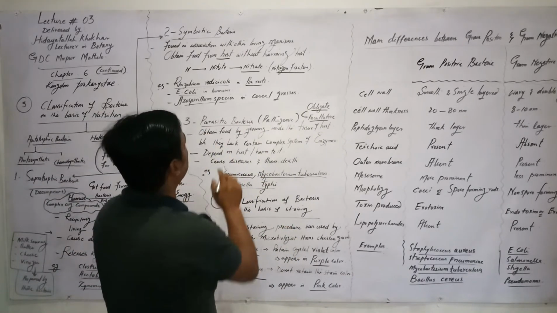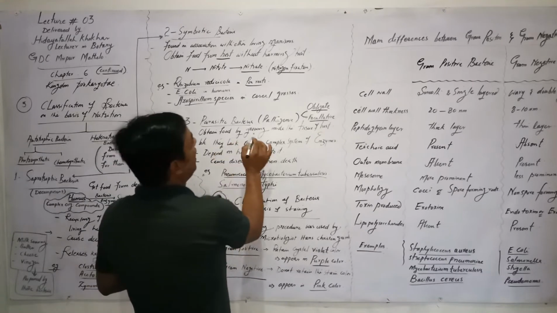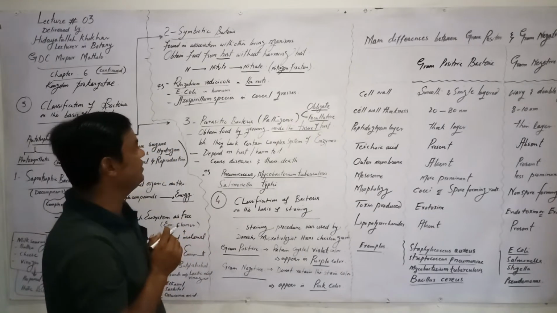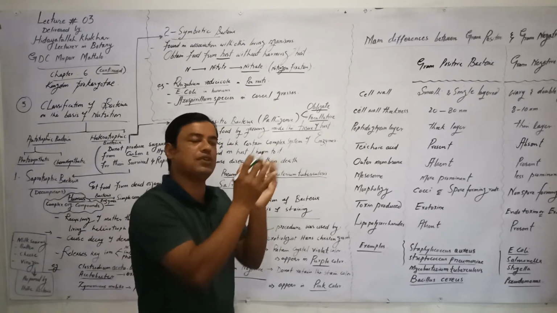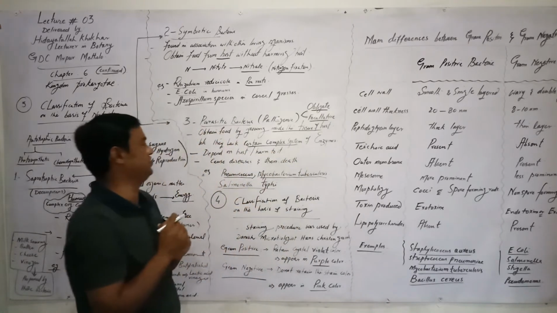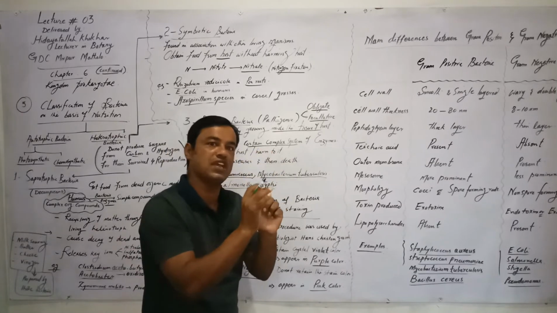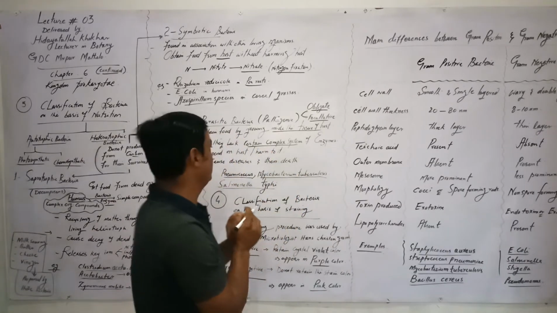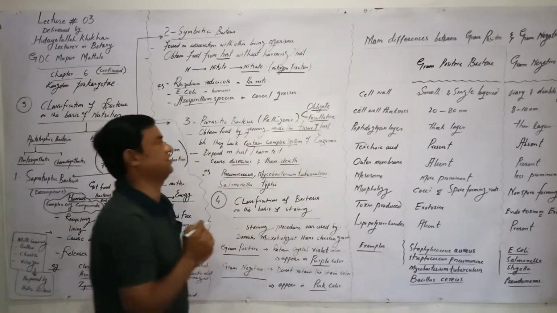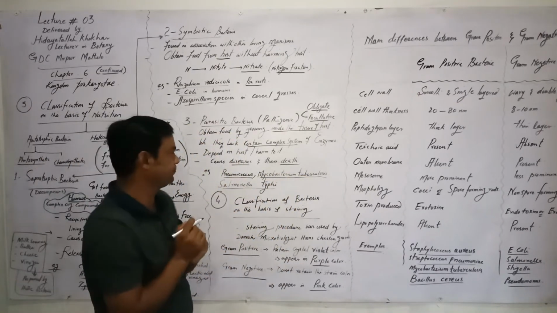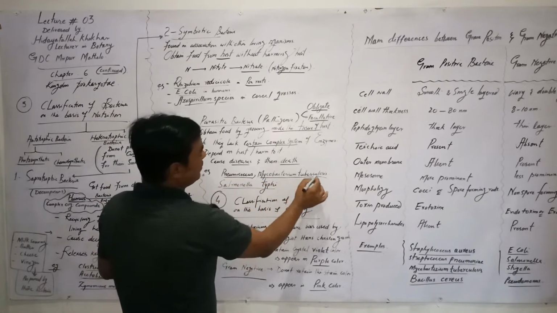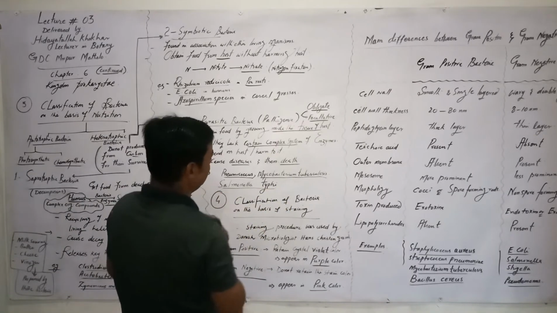Parasitic bacteria always obtain food by growing inside the tissue of the host. And why do they grow on the tissues of the host? Because they lack certain complex systems of enzymes. So they depend on the host and get food from their host. They may cause many diseases and may also cause the death of their host. We take examples: Pneumococcus, Mycobacterium tuberculosis, Salmonella typhi.